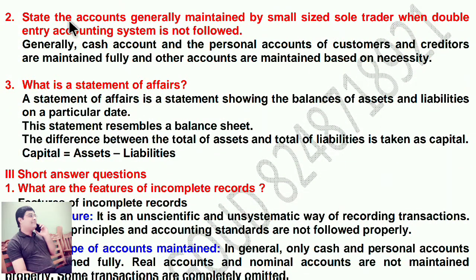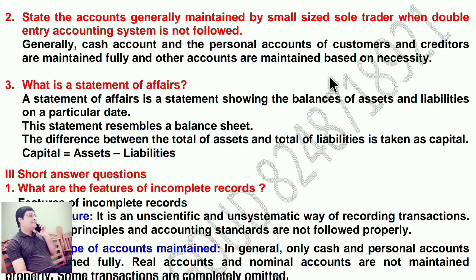Second question, state the accounts generally maintained by small size sole trader when double entry accounting system is not followed.